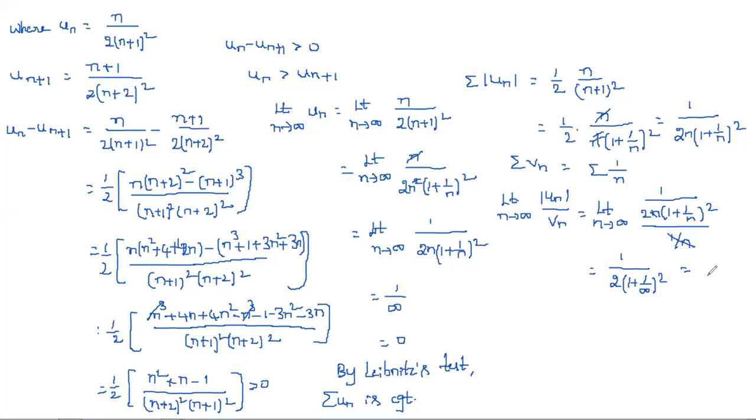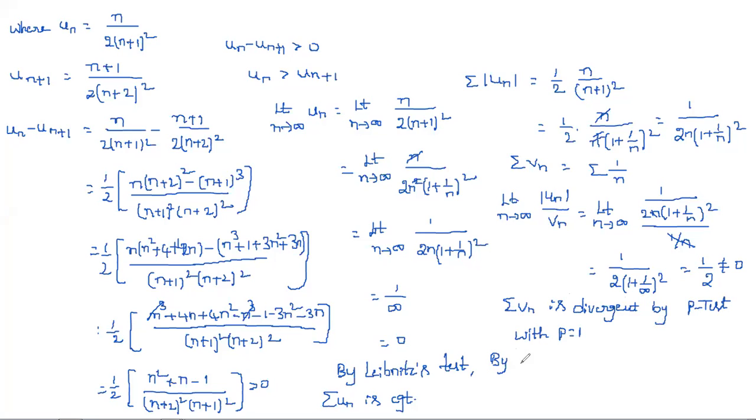So this is equal to 1 by 2, obviously not equal to 0. And next, immediately we have to write that summation Vn is divergent by the p-series or p-test with p equal to 1.